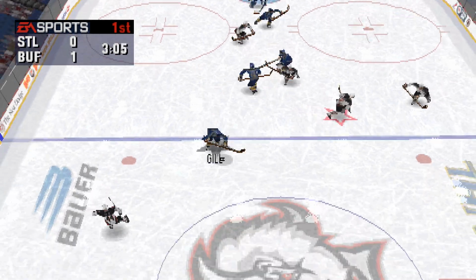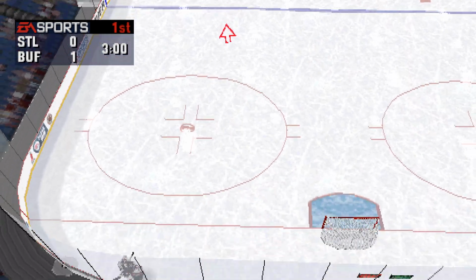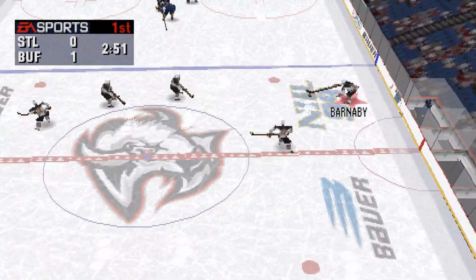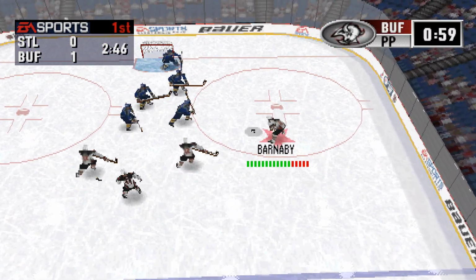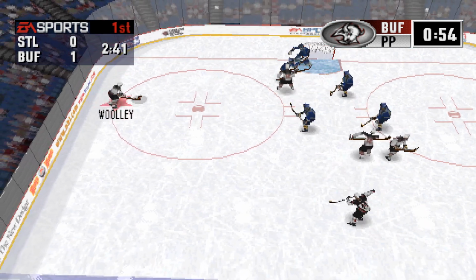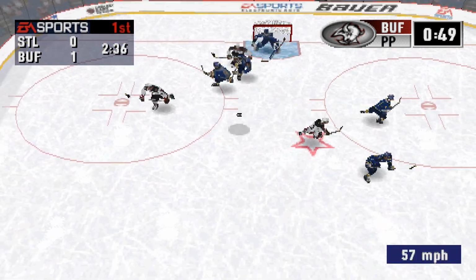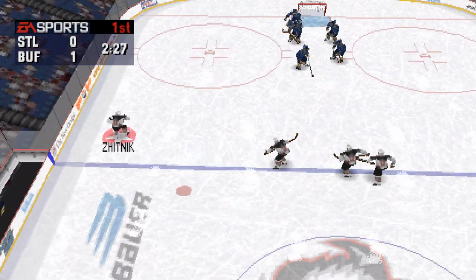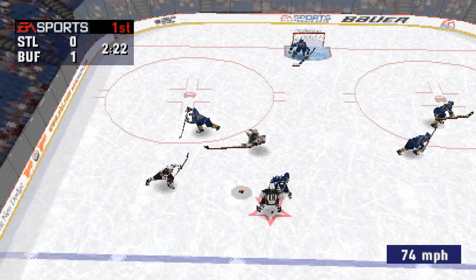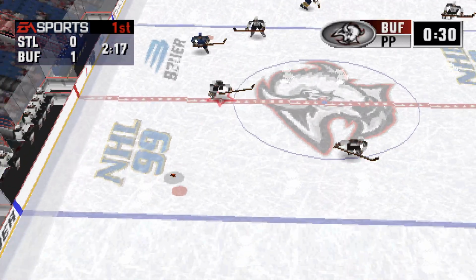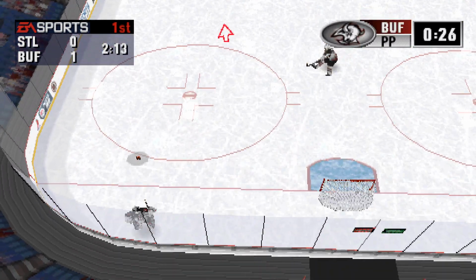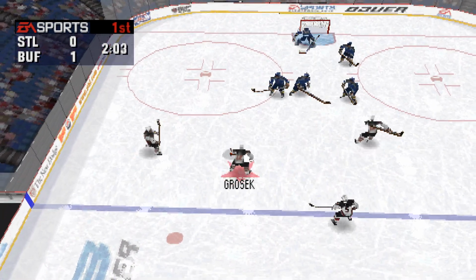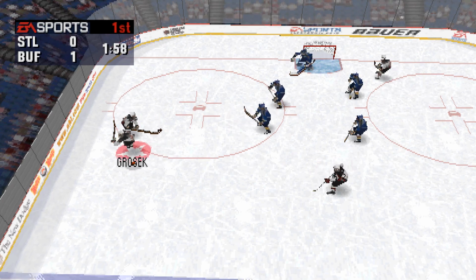He's nailed by Grosek. Gill out of his own zone. Buffalo has a very tired line out on the ice right now. Zhitnik made the pass to Barnaby. Barnaby winds up. Zhitnik to center. St. Louis needs to get a fresh line out there. Ahead to Eastwood. The Sabres still lead by just a goal. To Grosek. Moves in.